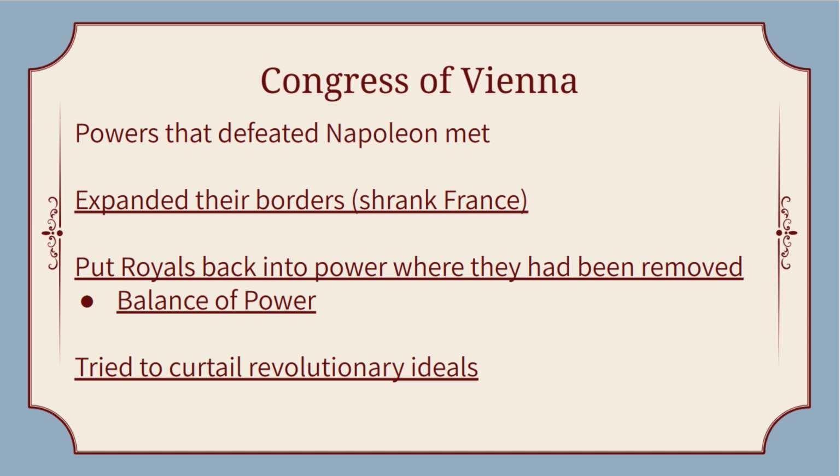And they put the royals back into power where they had been removed. And they do this all in the name of that balance of power, the thing that Europeans have been striving to hold for the last several hundred years. And they also do all of this to ensure stability that curtails those revolutionary ideas. They don't want any of that coming to their countries.